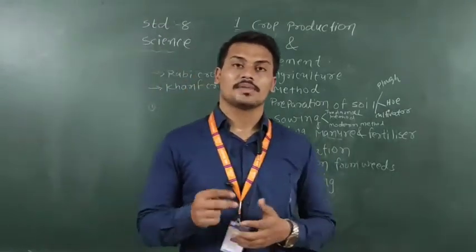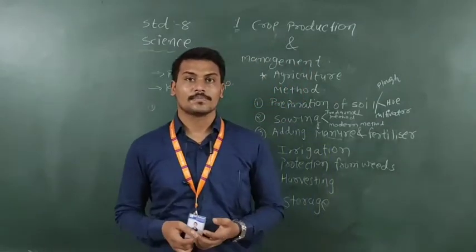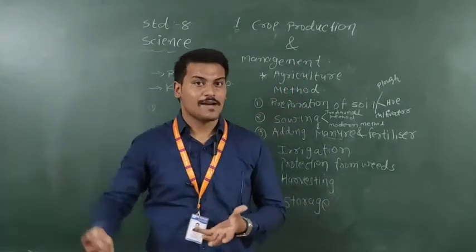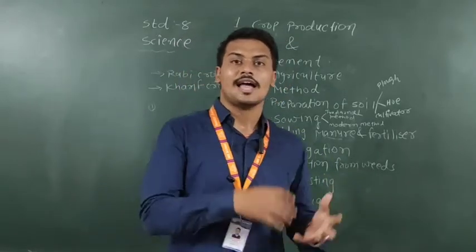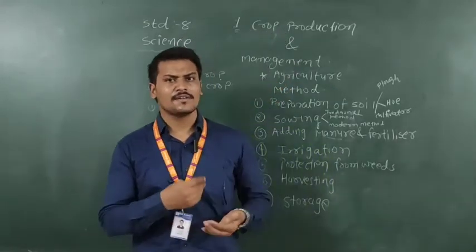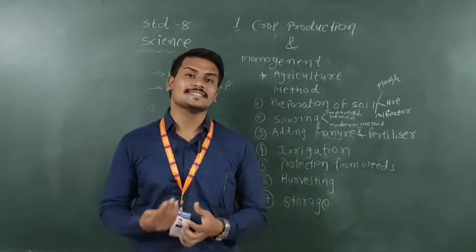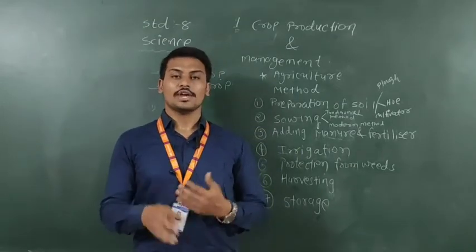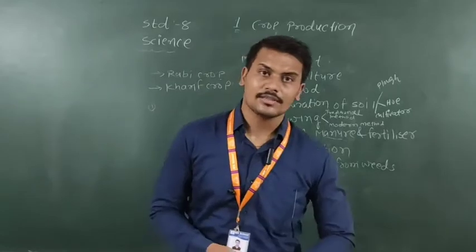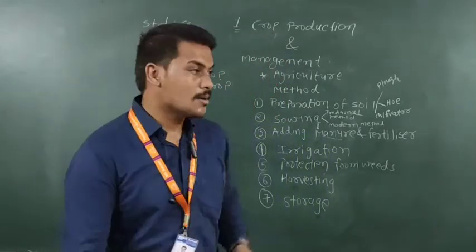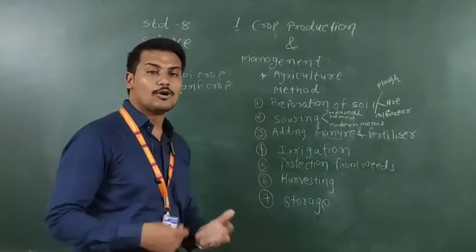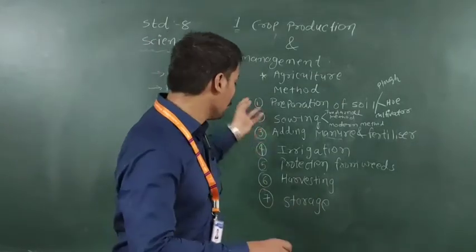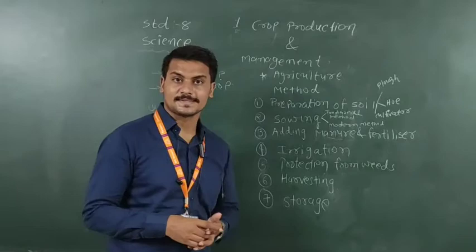In that method, they can get fish from the sea, and after that the fish is stored in ice. So in this chapter we completed the different methods we saw in steps 1 to 7, from preparing the soil to the storage of the grains.